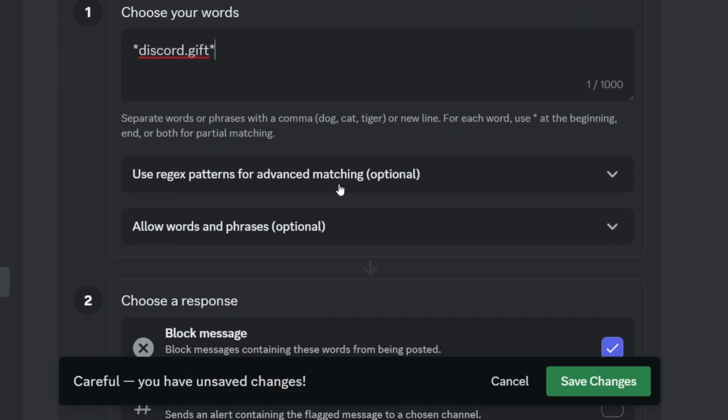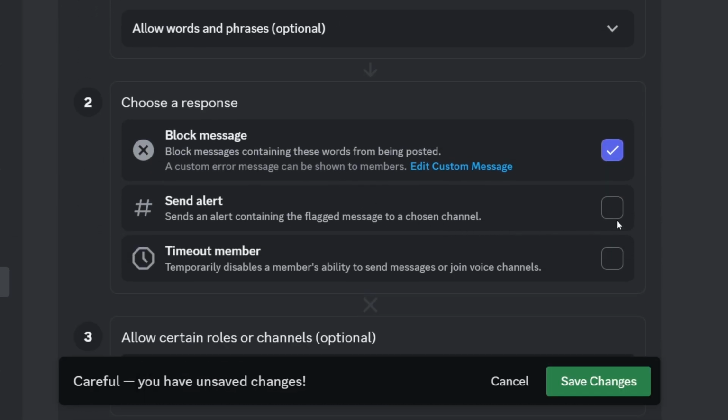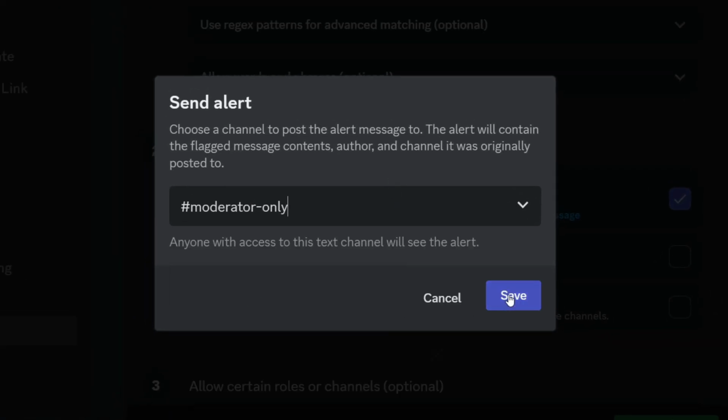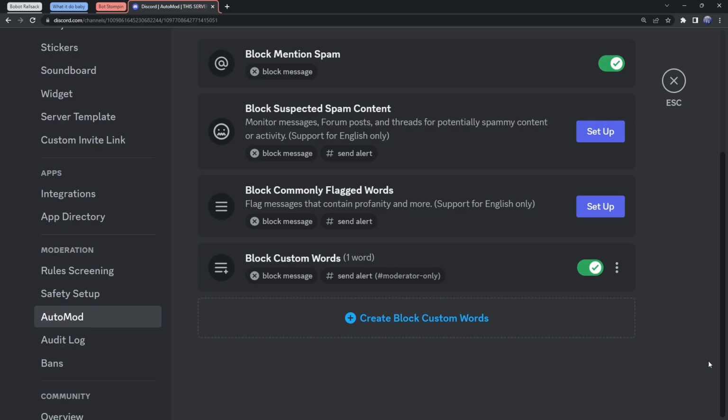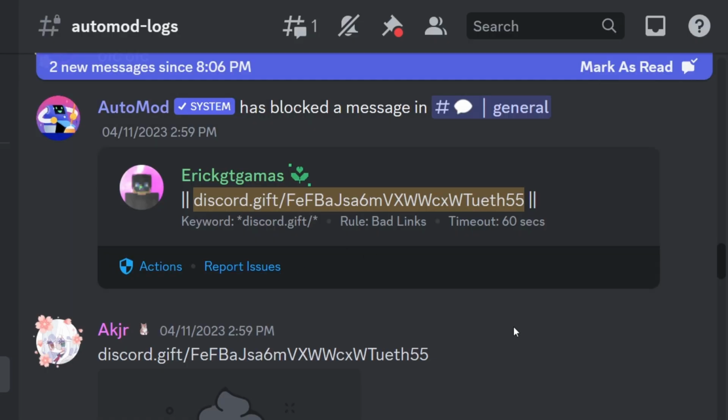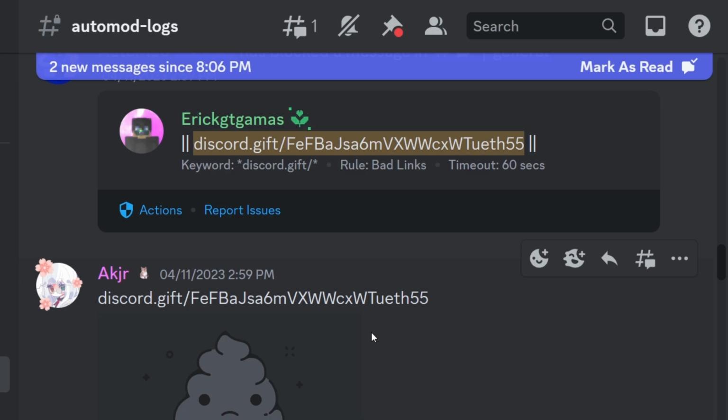But the tech tips aren't over, baby. What you want to do is click on send alert, and send this to a moderator only channel. But why would you want to send an alert to a moderator only channel? Well, of course, the tech tips here just keep on coming, because when someone sends a message with a Discord gift link, your staff can battle over who gets that gift link and redeems the free Nitro.